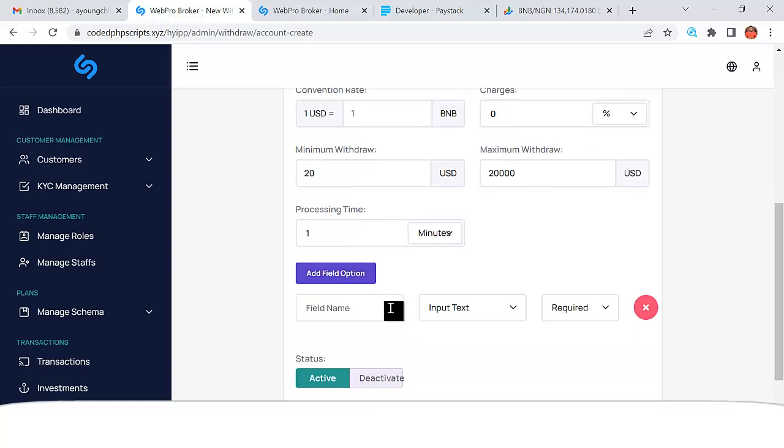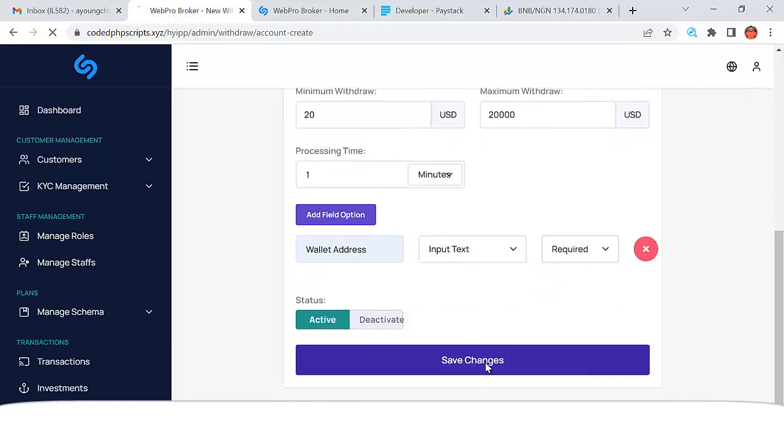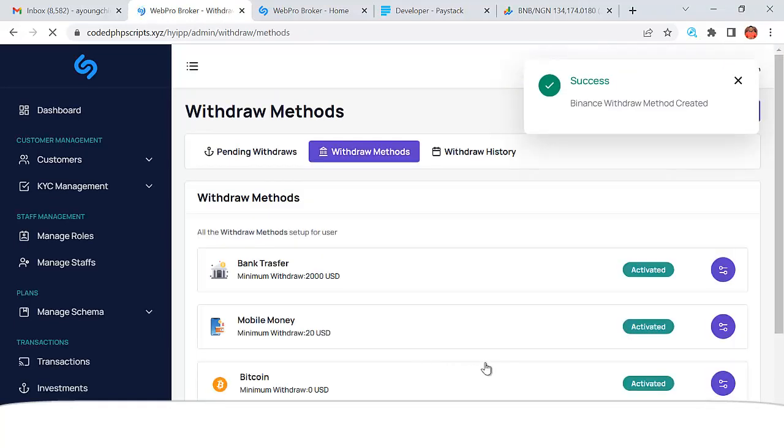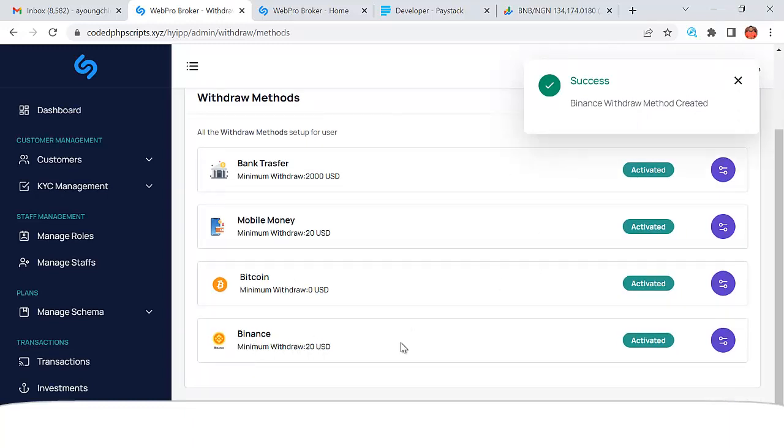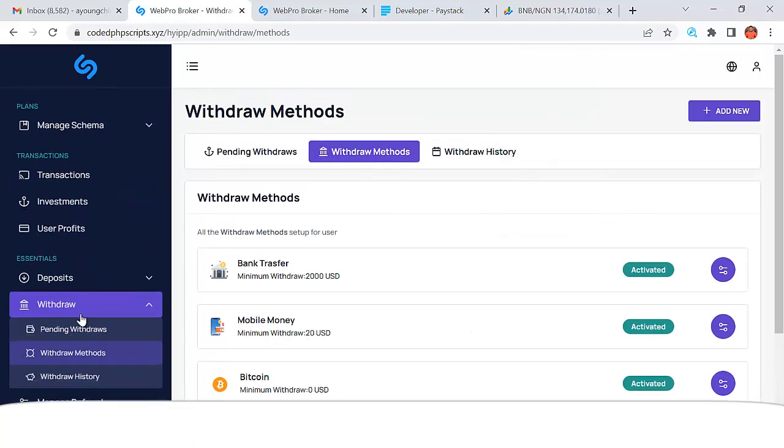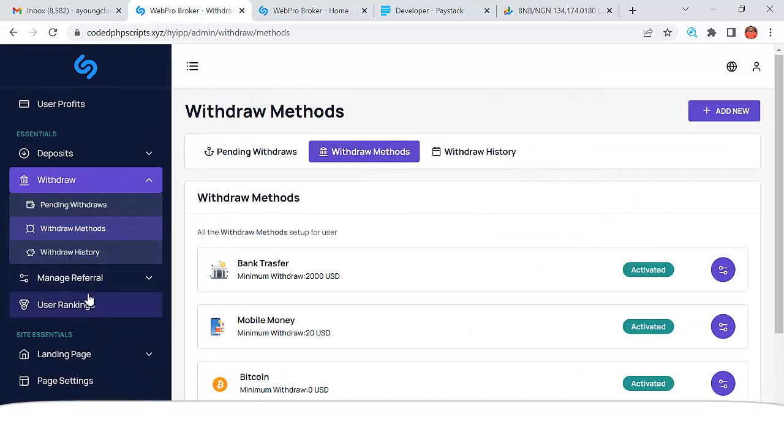So let's add feed option, right? In the feed option, you put wallet address. Let it be an input so that they can add their BNB wallet address. So required, right? Let's save changes and see that. Awesome. You need to always add one more feed for that to save. So we have added the Binance withdrawal method. That's how you can set the withdrawal method.